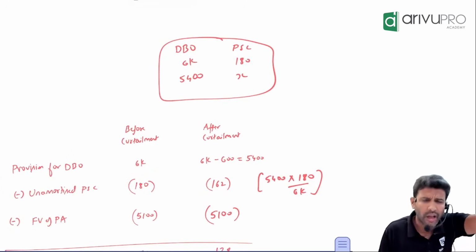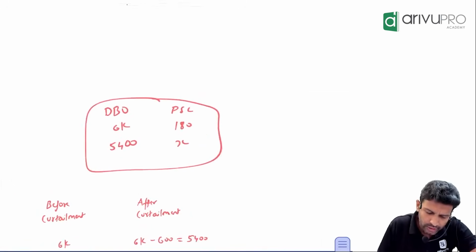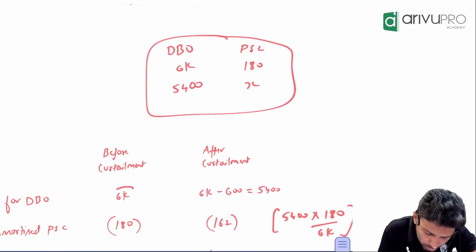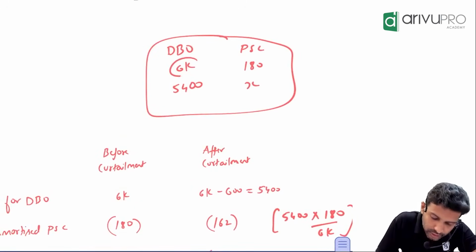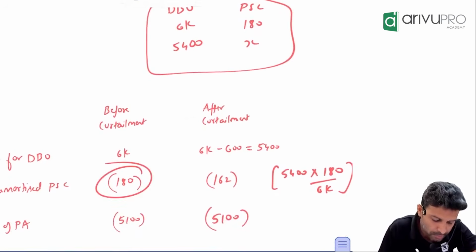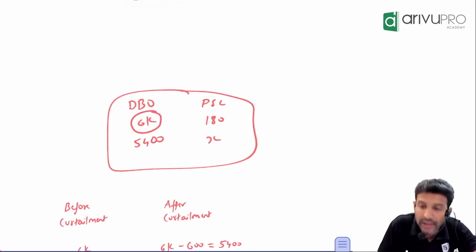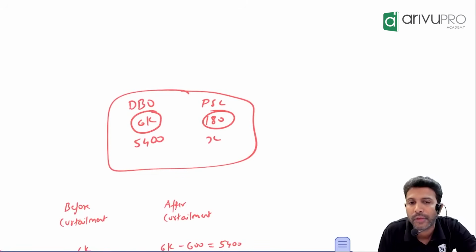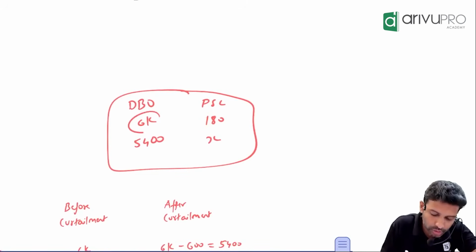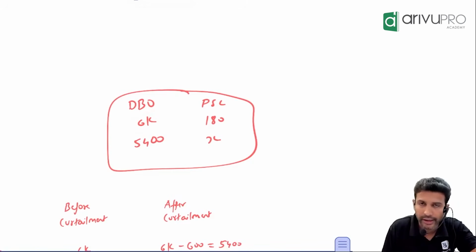It will also reduce. How? Prorated. Very simple. Here, how much was DBO before curtailment? 6,000. How much was past service cost before curtailment? 180. If this is 6,000, it means past service cost is 180.